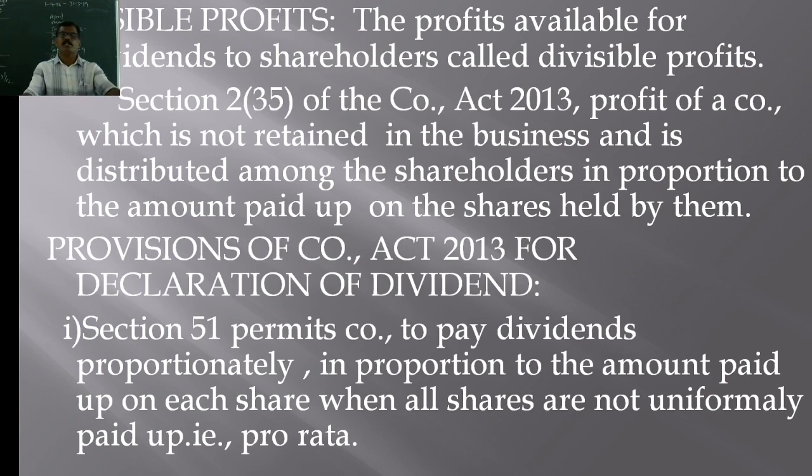Not all the profits available in a joint stock company are used for declaration of dividends to the shareholders. So it is that profit which is used to declare dividends to the shareholders. There are certain restrictions, there are certain provisions relating to the declaration of dividends and also utilization of the profits for the declaration of dividends.